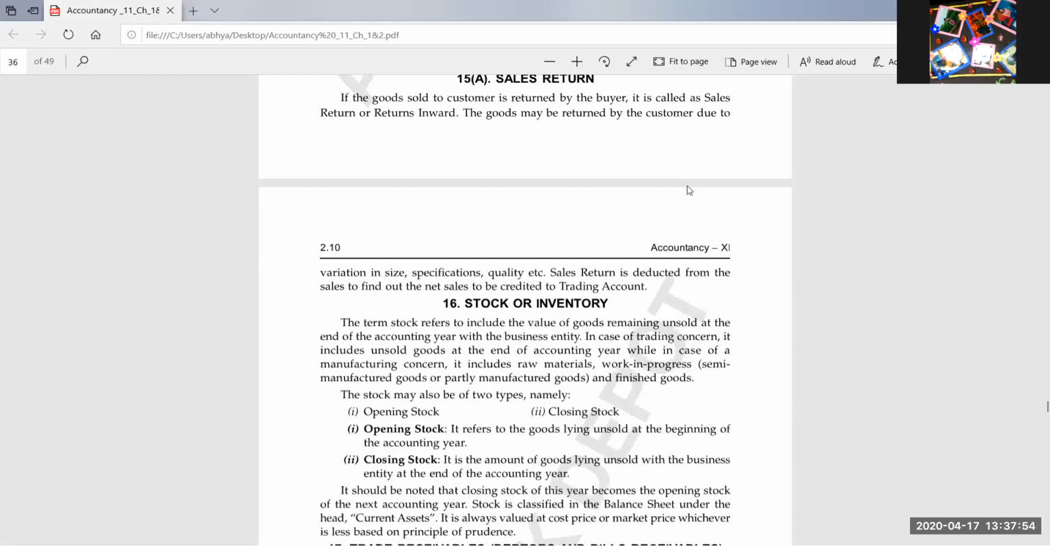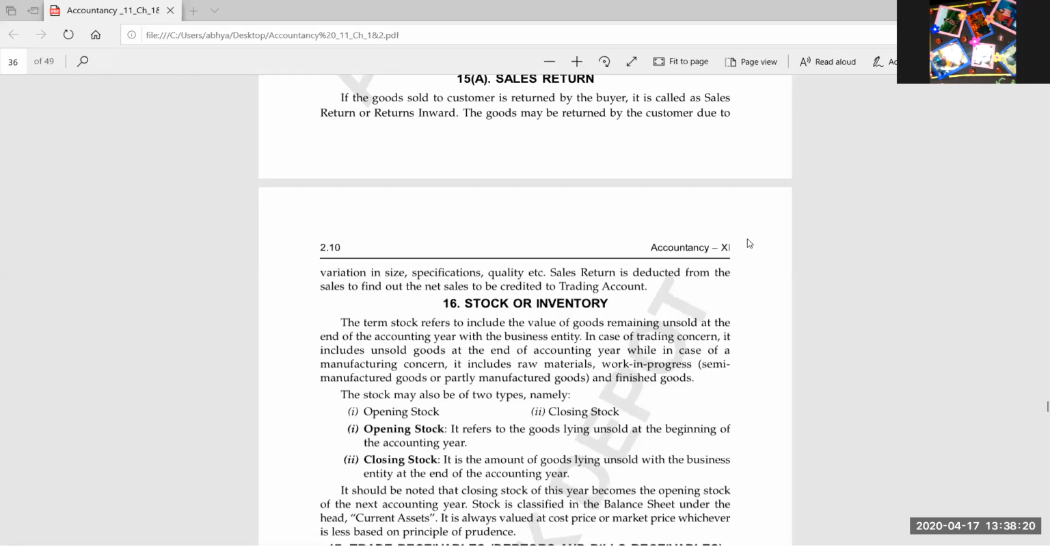At the end of the year, the businessman is going to calculate all of the stock. Whatever amount of stock he has at the end of the year is known as closing stock, and with the same amount of stock he will enter the next year. So at that time the closing stock will become opening stock. The closing stock of a particular year will become opening stock.